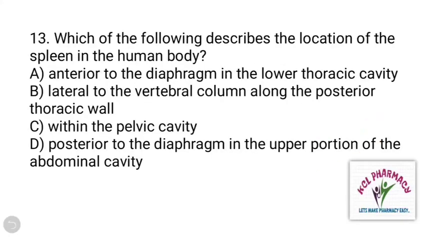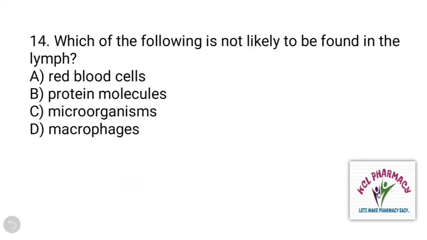Next question. Which of the following describes the location of the spleen in the human body? And the right answer is D. Next question. Which of the following is not likely to be found in the lymph? And the right answer is A.